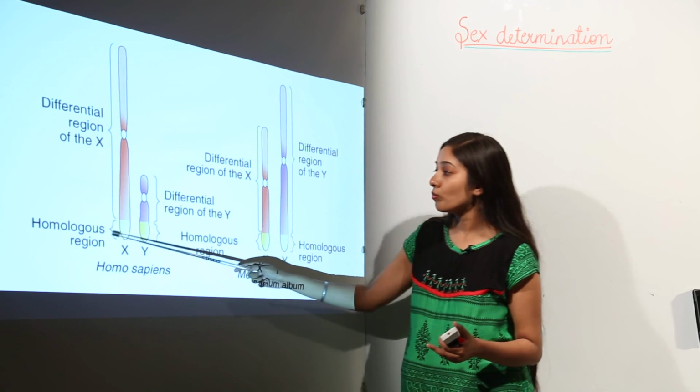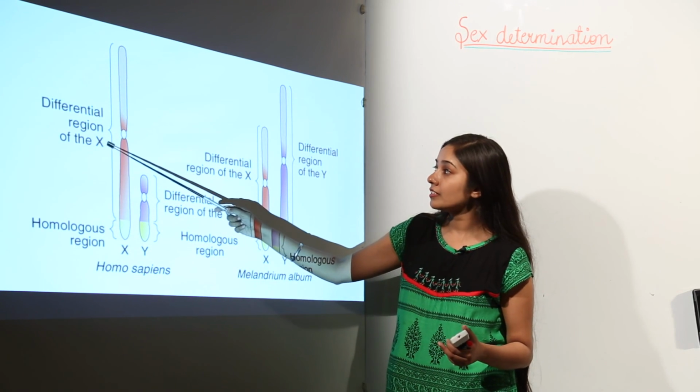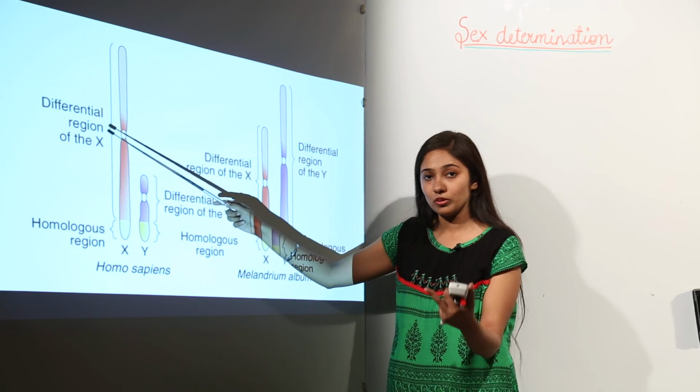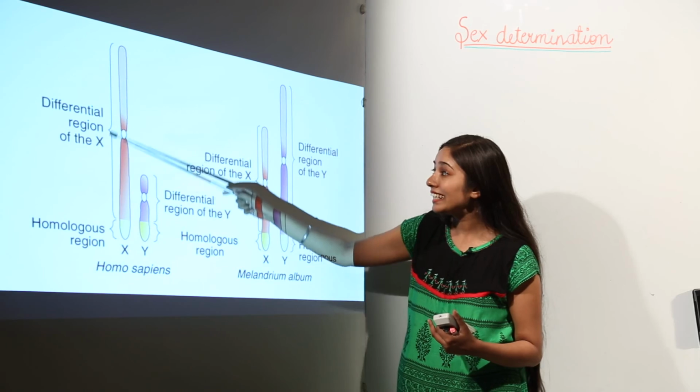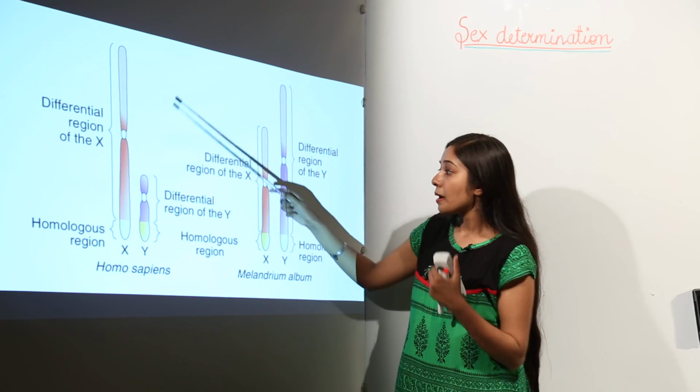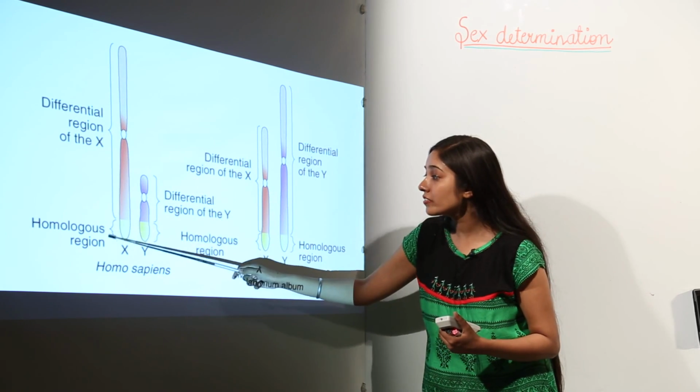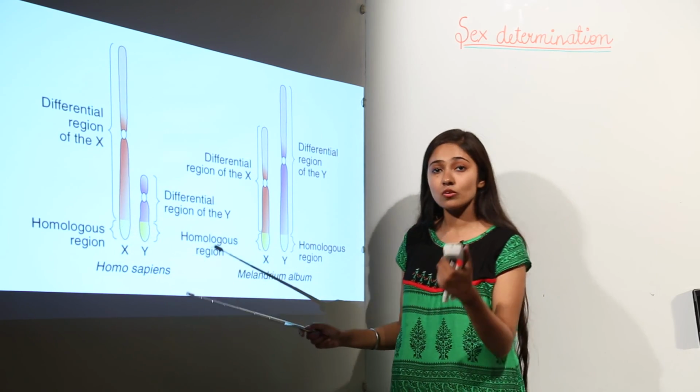So remember, there are two regions in case of sex chromosomes. One region is the homologous region and the other region is the differential region or non-homologous region. The genes present in the differential region completely encode for the sex, but the genes present in the homologous region of these chromosomes do not encode for the sex.